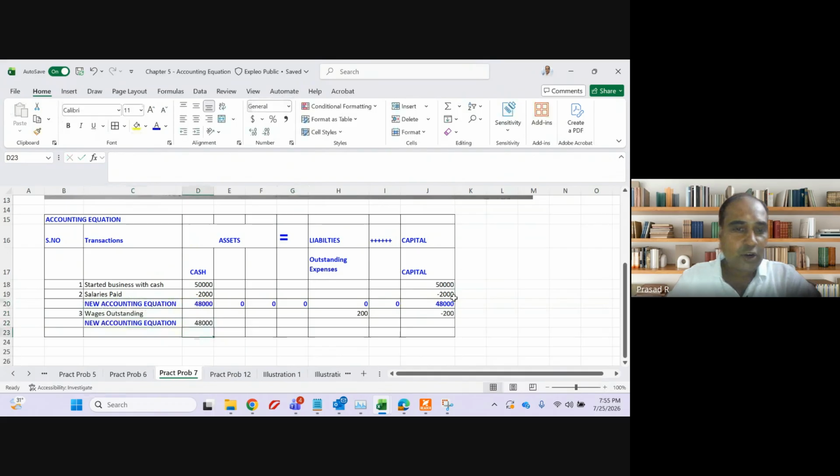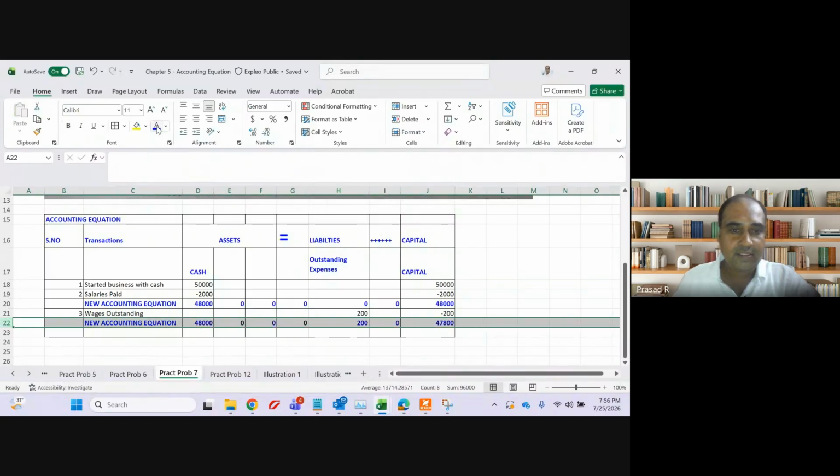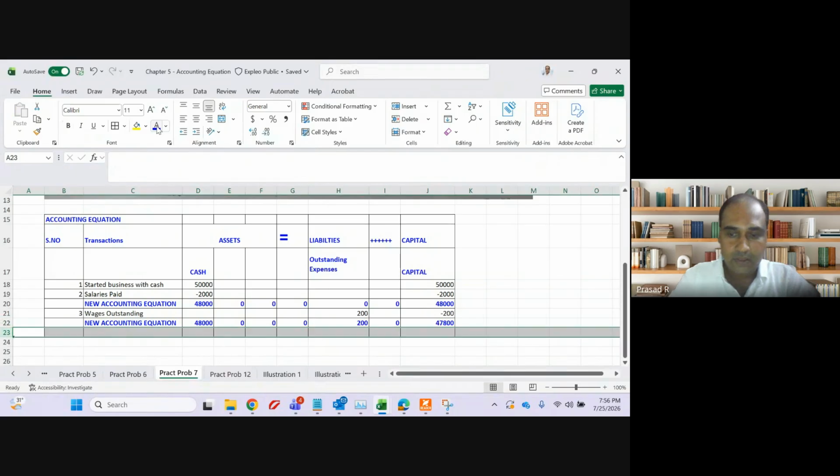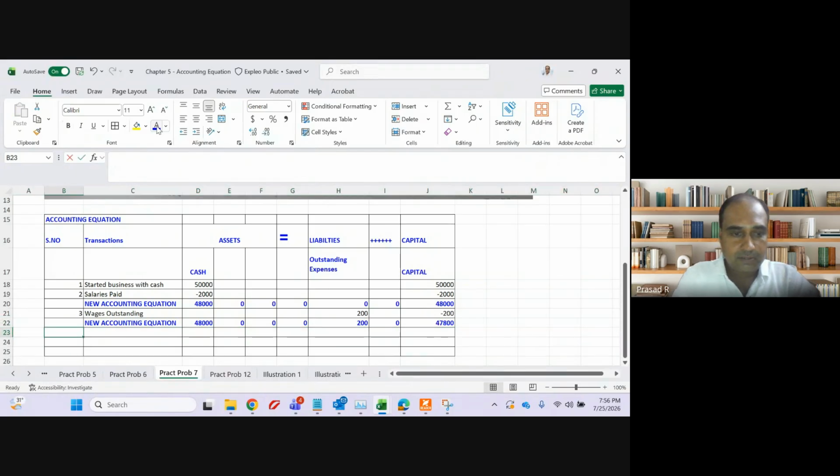Calculation is very simple. In this question, they are not testing the calculation. They are testing only the concept. Every concept is different in this. Each and every concept is different in this. So the question is not intending to test your computations. The question is intending to test your concepts. Every single transaction is a different transaction. Fourth transaction.